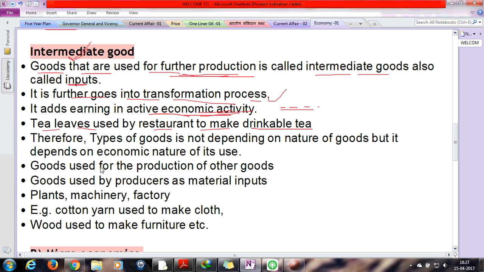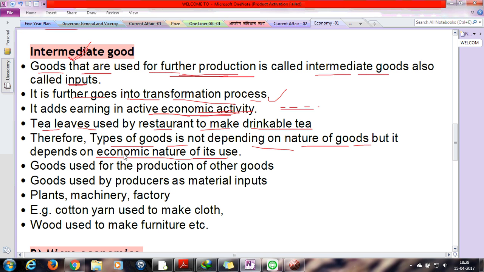Therefore, the type of goods does not depend on the nature of the goods, but on the economic nature of its use. As I said, if any good is part of the next production and the next economic flow or activity, then it comes under intermediate goods.